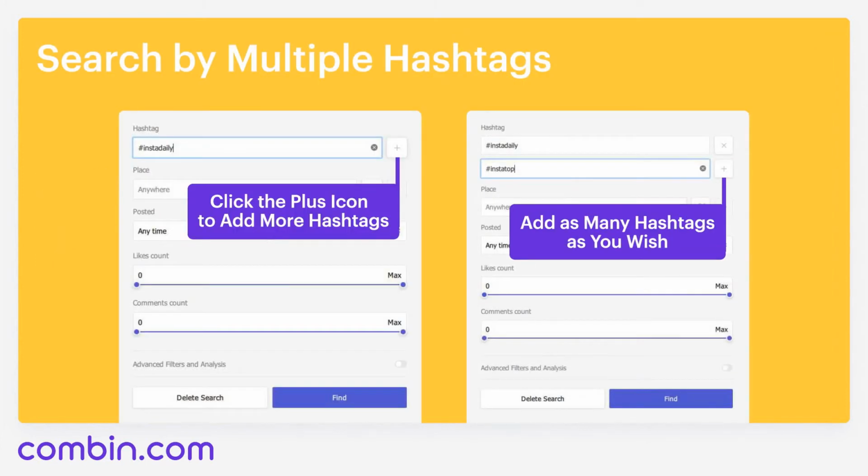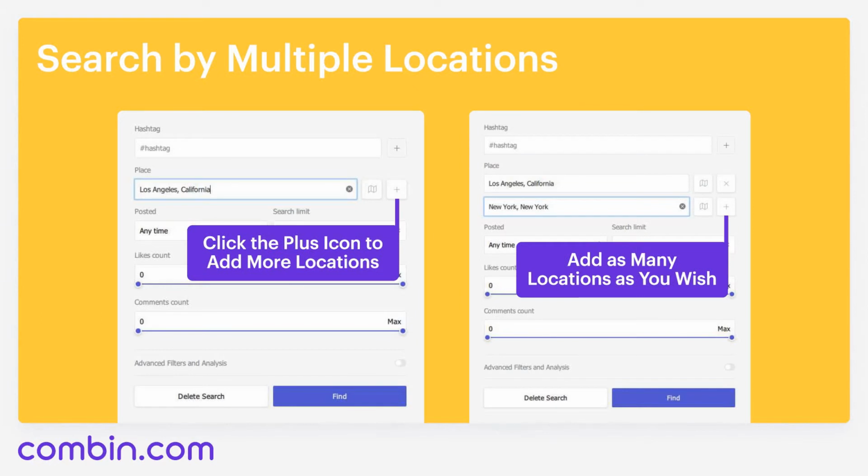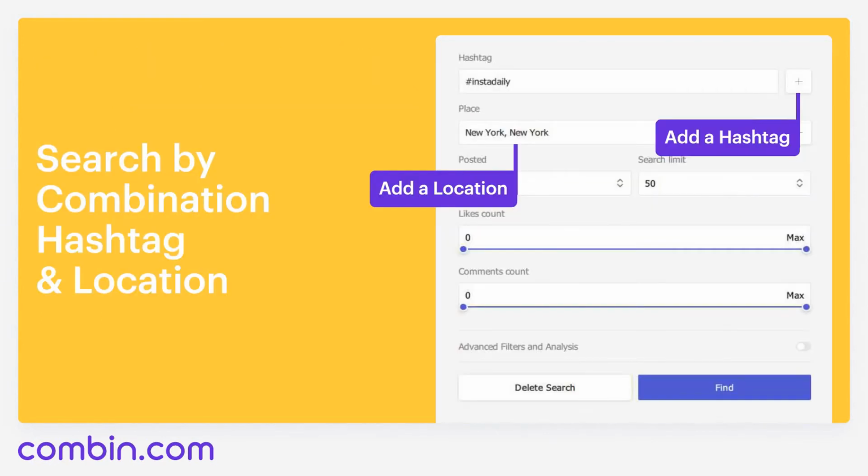You can also search by multiple hashtags. For this, click the plus icon to add more hashtags. The same thing about locations. And the last one is search by combination hashtag plus location. For this, you just add a hashtag and then location.